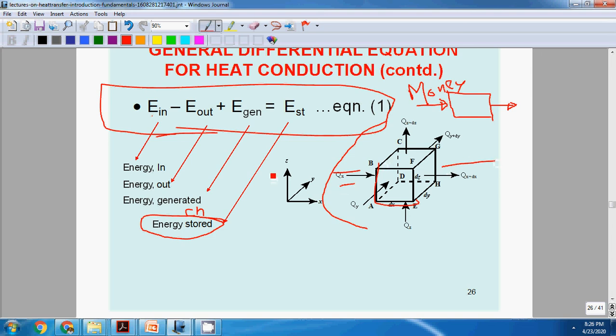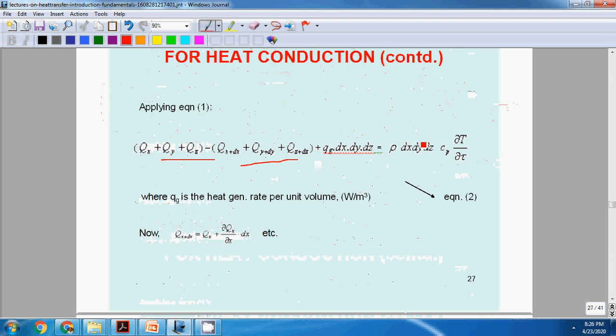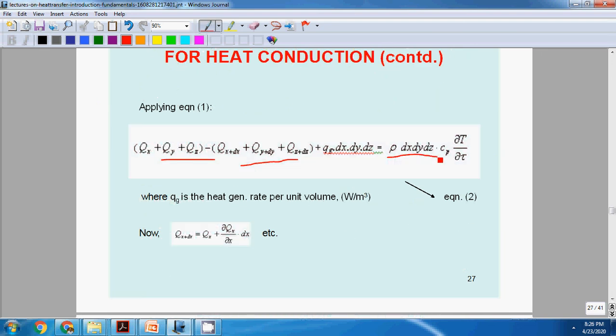It is equal to the energy stored. The energy is stored in the system in the form of internal energy, given by rho C into dou T by dou t, for a time taken, therefore dou T by dou t.